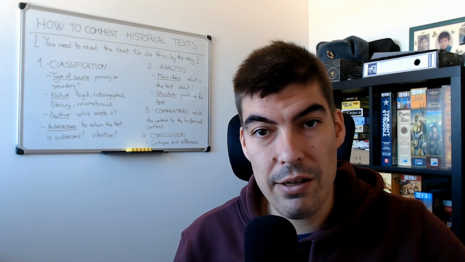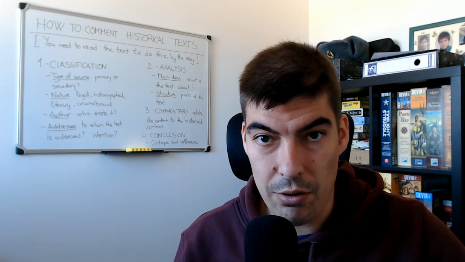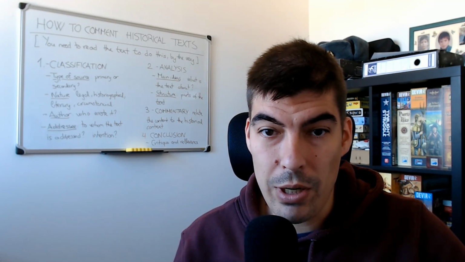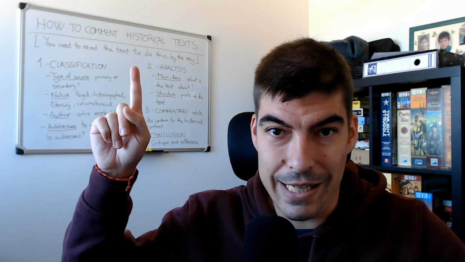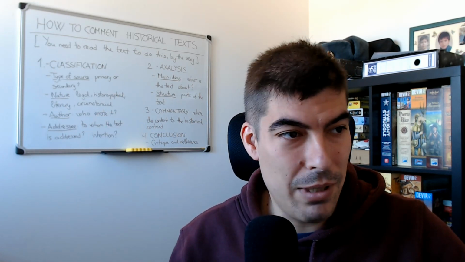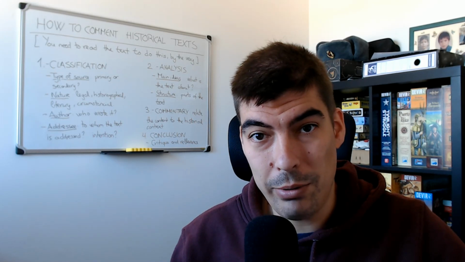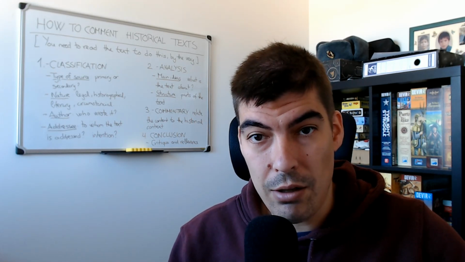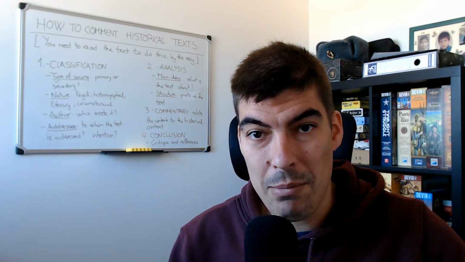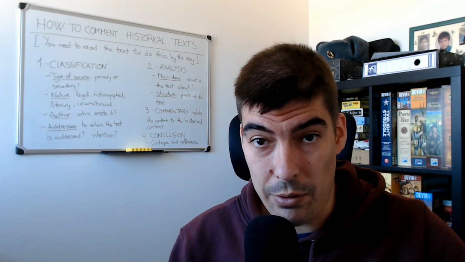So when we face a historical text, what do we have to do in order to comment on it or to analyze it? First, we have to read the text. This may seem stupid, this may be obvious, but many people don't read the text before commenting on it. So please, first read it slowly, read it carefully, make a comprehensive reading, understanding every part of it.